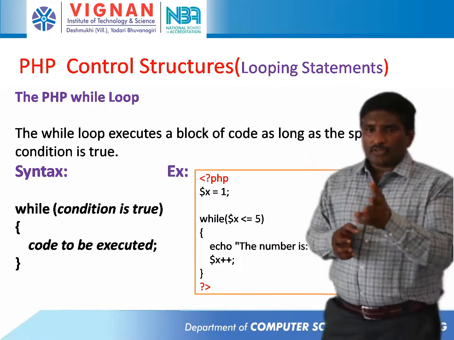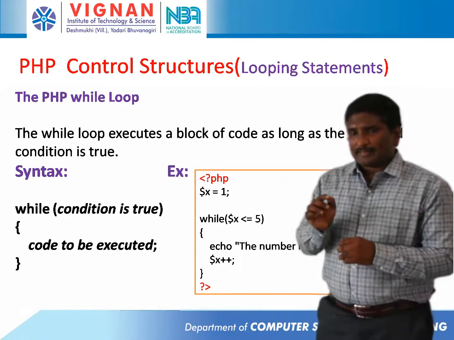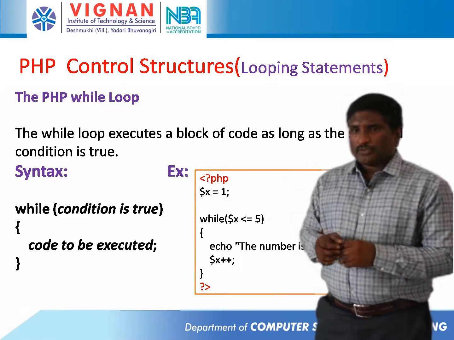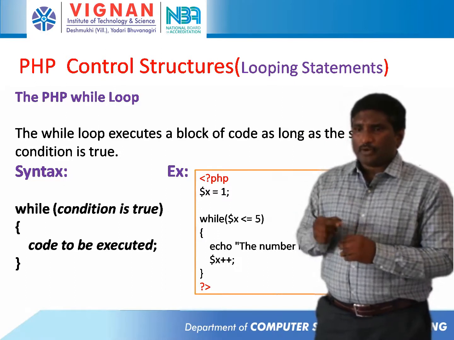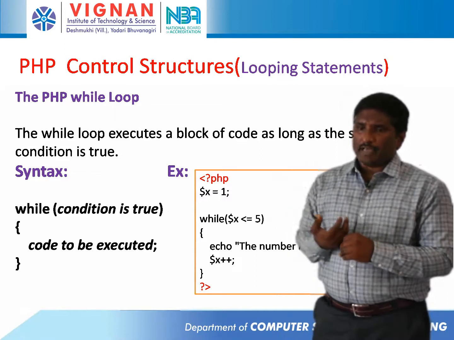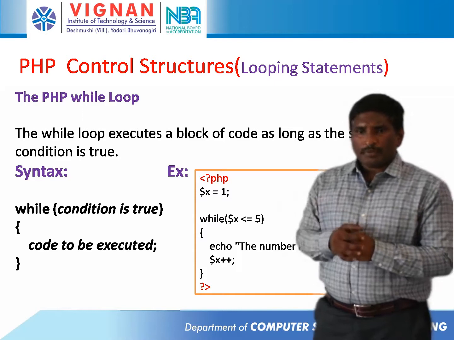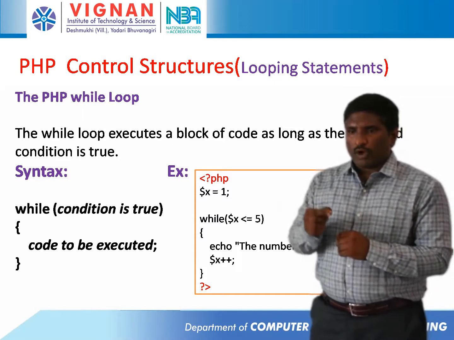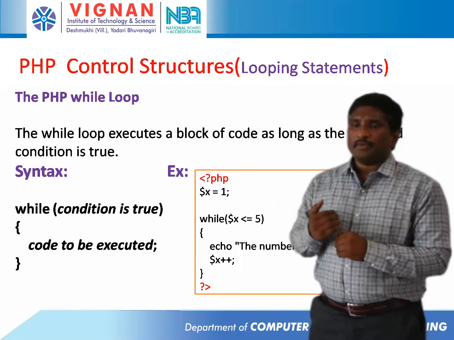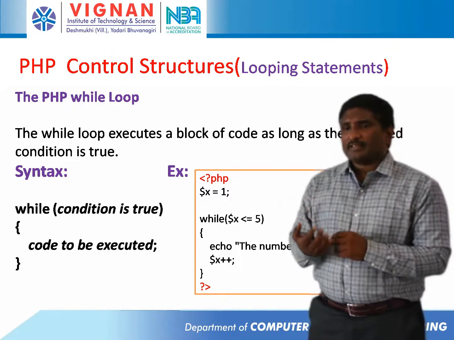Here I have written $x equal to 1, and my condition is $x is less than or equal to 5. So it will echo "the number is" like this. Next I have written the increment, $x++, so that the code keeps running. The output will be: the number is 1, next line the number is 2, next line the number is 3, next line the number is 4, next line the number is 5.